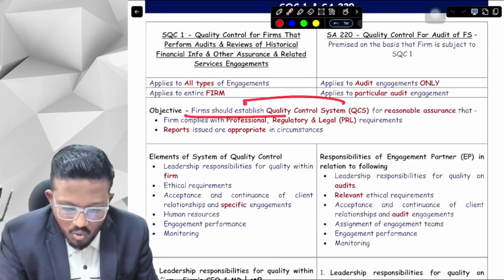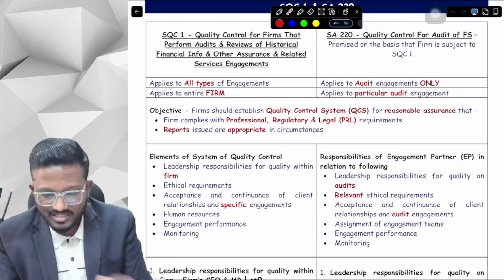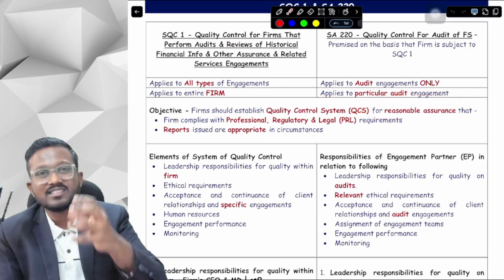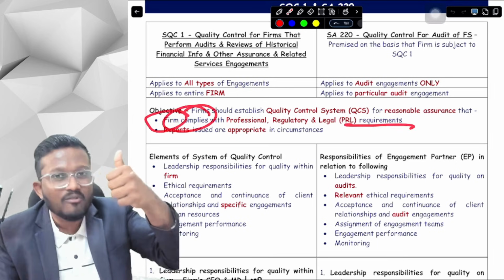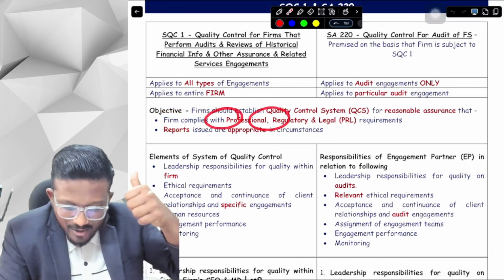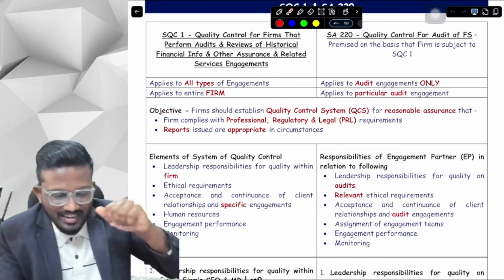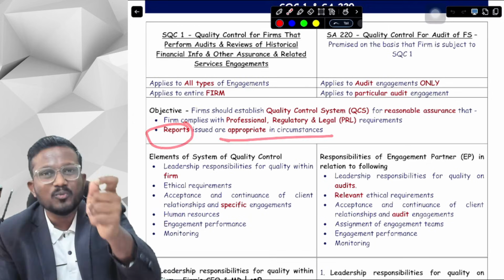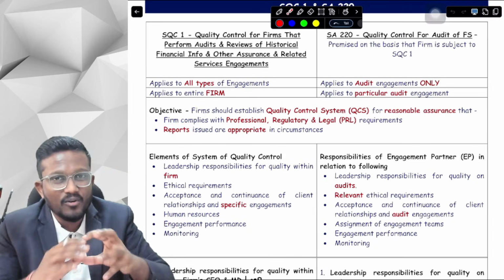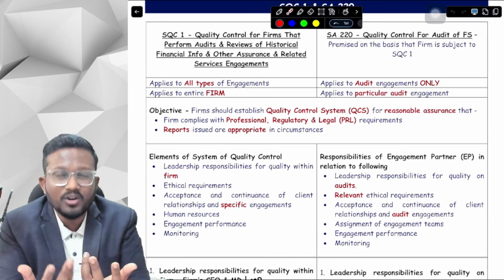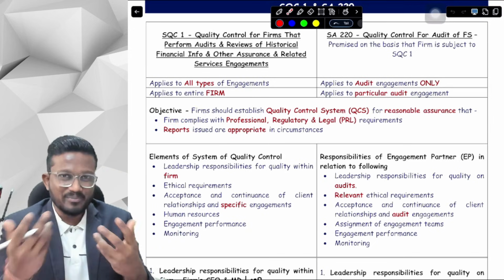The firm should establish quality control policies and systems that provide reasonable assurance about two things. First, that the firm is complying with the PRL requirements. What is PRL? Professional, regulatory and legal requirements. And secondly, that the reports issued by the firm are appropriate in the circumstances.